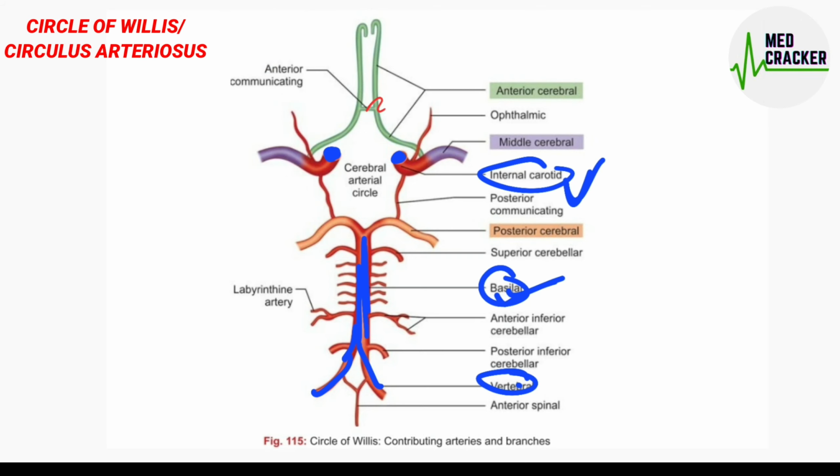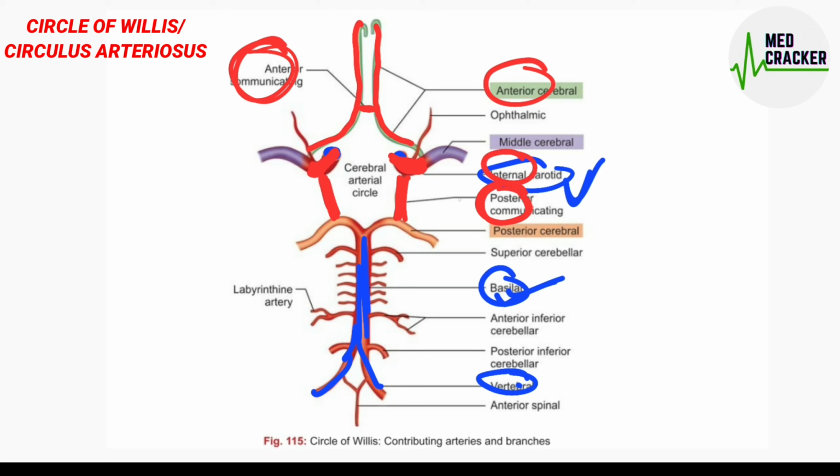The circle of Willis anteriorly is formed by the anterior communicating artery, and anterolaterally by the anterior cerebral artery. Laterally it is formed by the internal carotid artery, posterolaterally by the posterior communicating artery, and posteriorly by the posterior cerebral artery. This hexagonal structure is the circle of Willis.